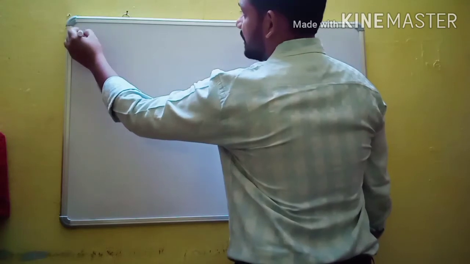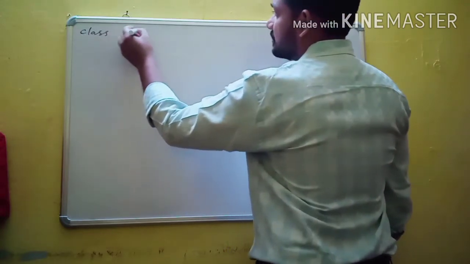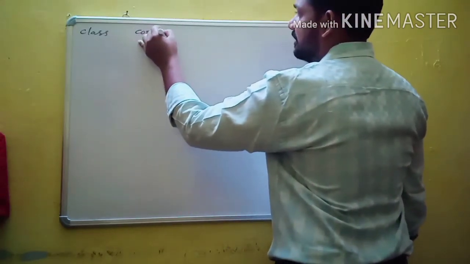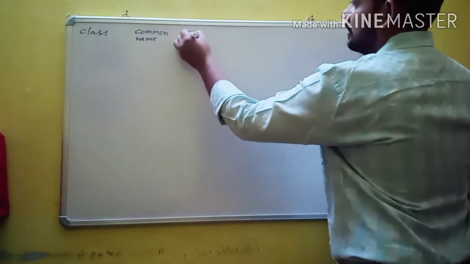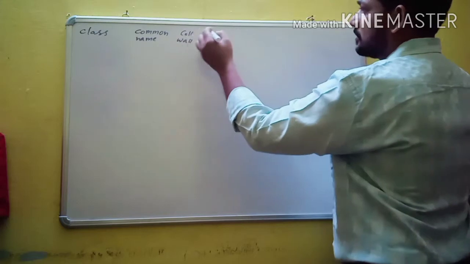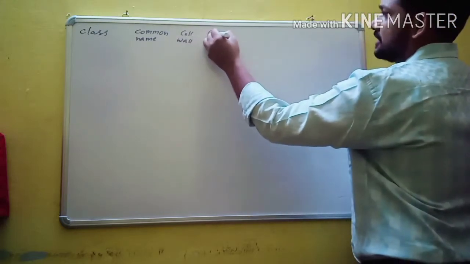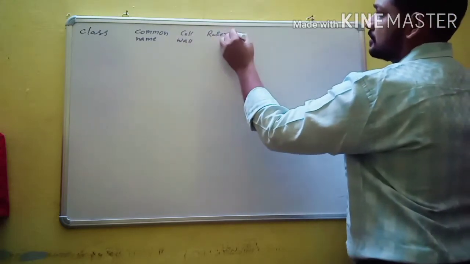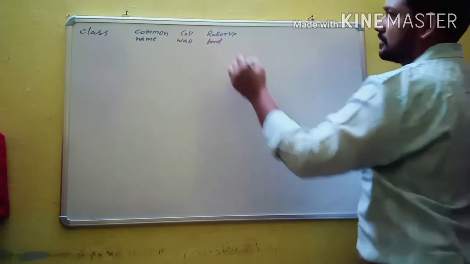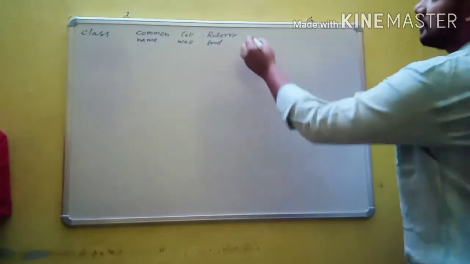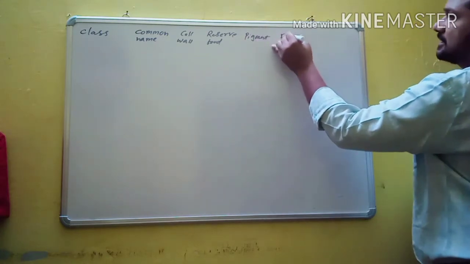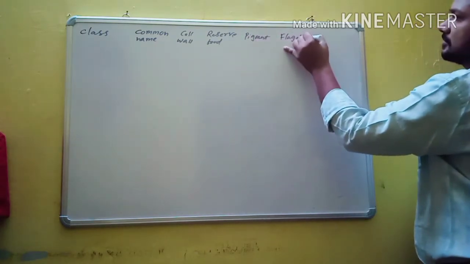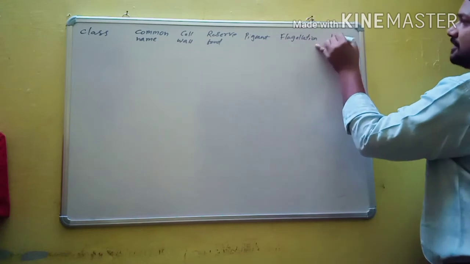Here we have class, common name, then cell wall, then reserve food material, pigments, flagellation and habitat.